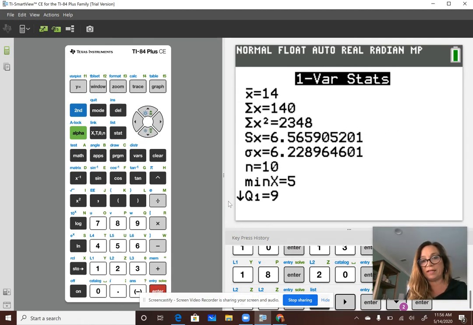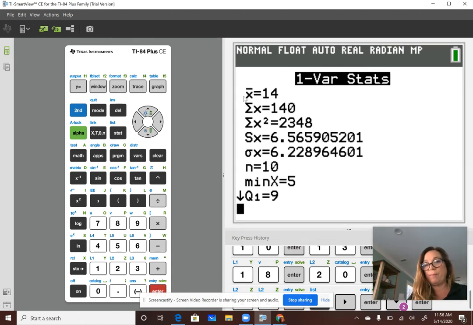So then I hit calculate, and here it comes. x with the bar over it, that is equal to the mean. Summation x, that means the total of all the x's. Summation of the x squared, you don't need to really know that one. And then the next two, these are standard deviations, which talk about spread. And we're going to do that in a couple of days, but it's right here.